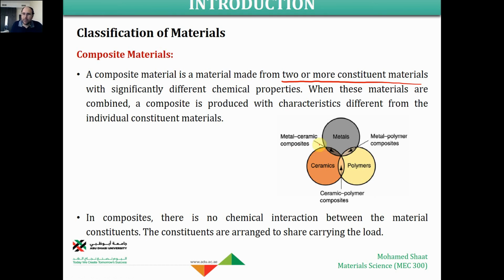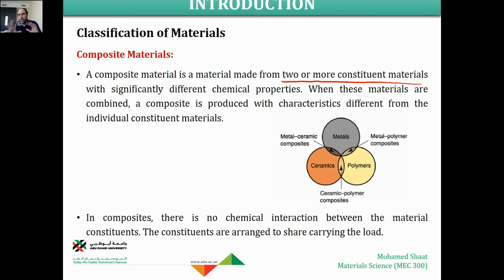The same thing, we can mix metal with polymer, so we're going to end up with a metal polymer composite. We can mix polymer with ceramic, so we're going to end up with a ceramic polymer composite. So all of these are different. We can even mix three. We can mix polymer with metal with ceramic to end up with a composite material. We can even embed different forms, so we can end up with a hybrid composite.